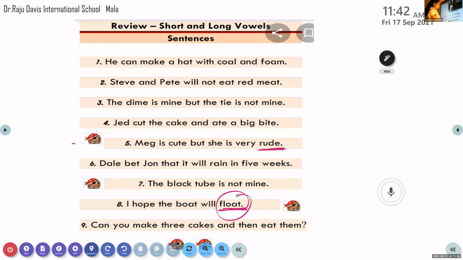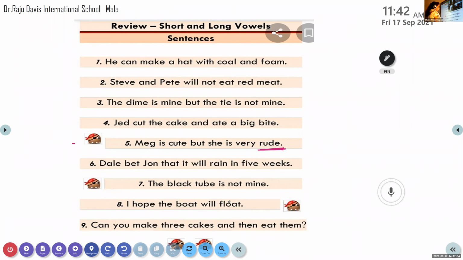O is a long vowel. And the second vowel, you will not say that vowel. So how will you read? F, O, lot. Float. What is the sound of letter O? Okay? Yes. Float. Very good.